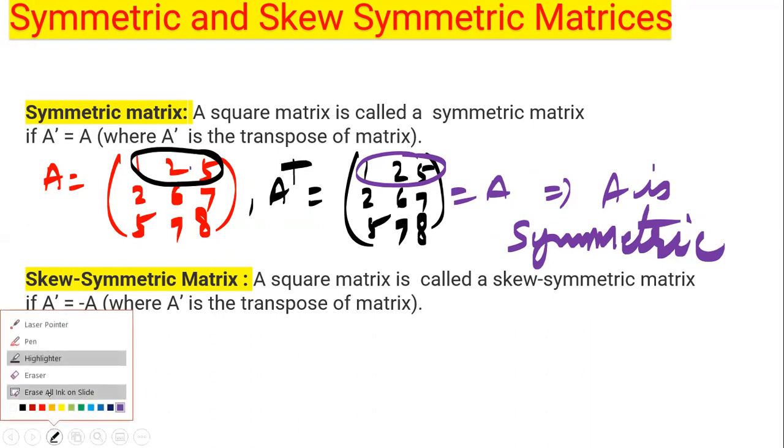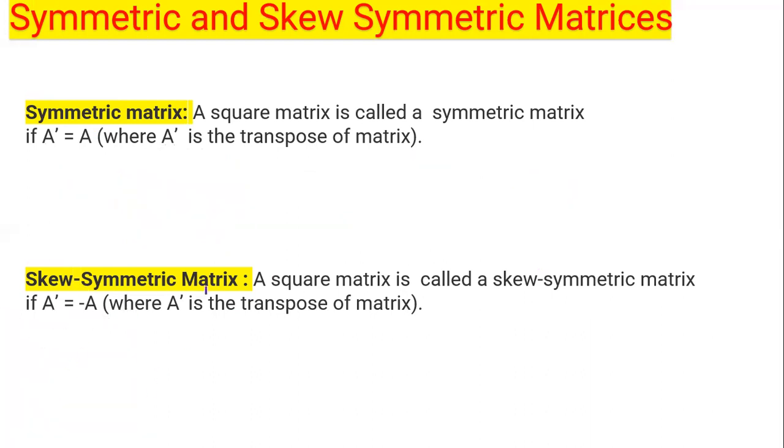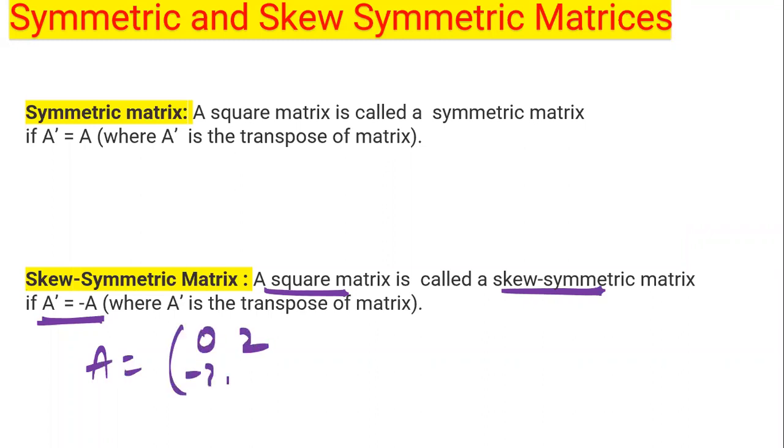Number 2. Skew symmetric matrix. A square matrix is known as a skew symmetric matrix if the transpose of the matrix is equal to the negative of the given matrix. For example, if I have A equals 0 2, minus 2 0, find out its transpose.